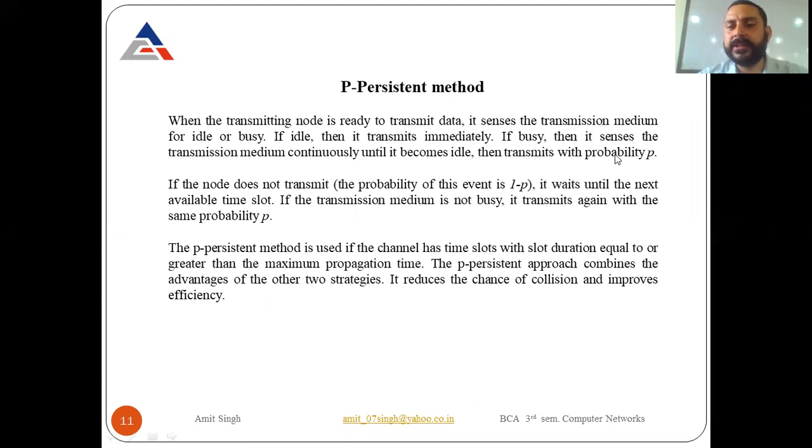Then transmit with the probability P. Now the difference is here. Whenever a channel is busy, what will happen? Then it senses the transmission medium or the channel continuously until it becomes idle. And whenever it becomes idle, it transmits its data with the probability P. Probability P means it gives some value to its frames of probability P. If the node does not transmit, it waits until the next available time slot.